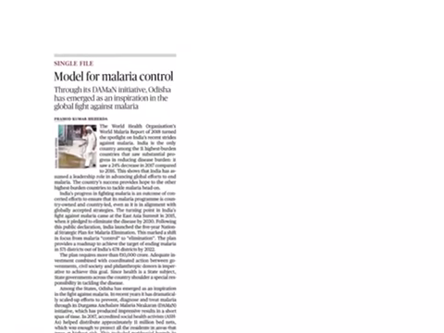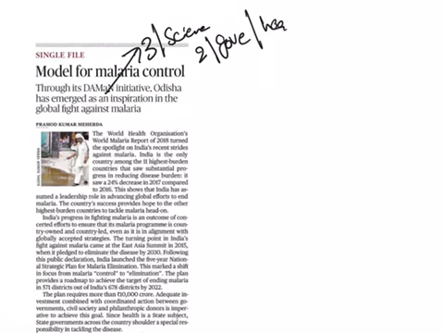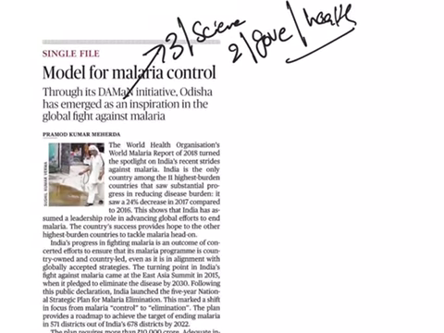The next one is model for malaria control. This article comes under GS paper 3 under the topic of science, and it will also come under GS paper 2 under the topic of governance, and the subtopic is issues related to health. From this article, now we are going to see about a new initiative known as DAMaN Initiative taken up by the Odisha government to control malaria in India. It is a new malaria control program by the Odisha government.